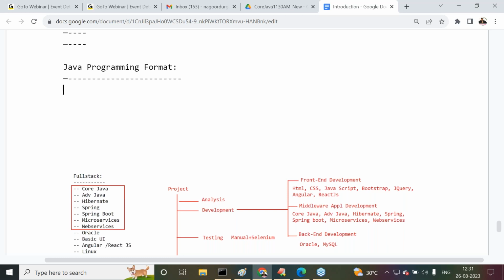Java programming format. I'm asking one question to all of you. Now try to answer it. You know already one point here. Not only Java, in the case of the C programming language, how are we able to write a program there? What is the format we are using to write a C program? Do I have any particular format to write a C program? Yes, we have a format. What is the format now?